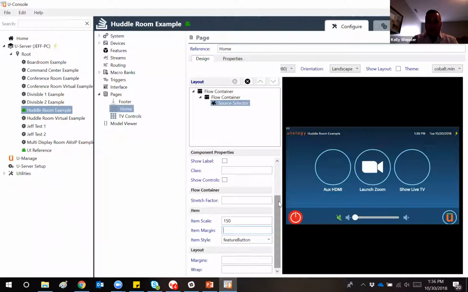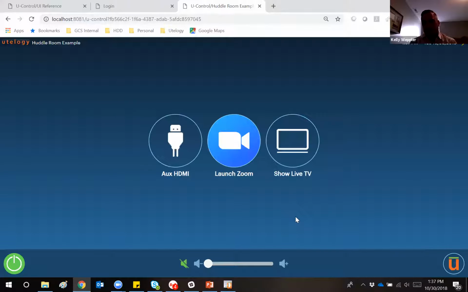One of the other new concepts here is the idea of wrap. So this may seem a little basic at the onset, but in previous builds, if you had a scenario where you had lots of sources, so on this particular page, I've only got 3 sources, but maybe I had a scenario where I had 5, 6, 7, 10 sources on this page. Previously, those buttons wouldn't wrap. They wouldn't go to the next line. They would just continue to kind of run off the side of the page, and then you'd have a page that you would scroll, and that didn't provide the best user experience.